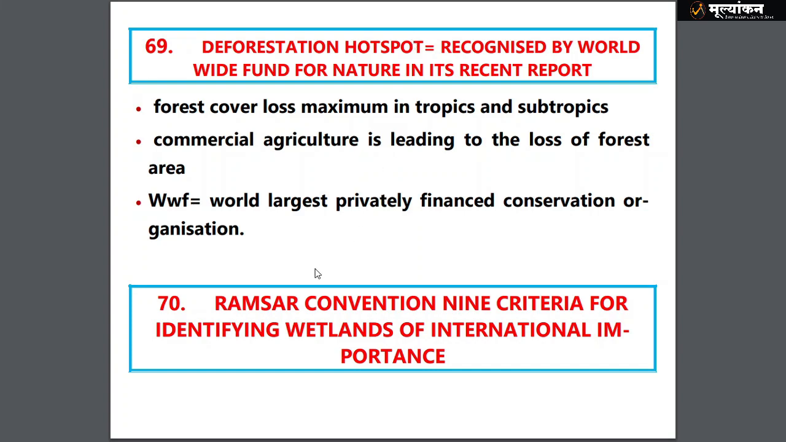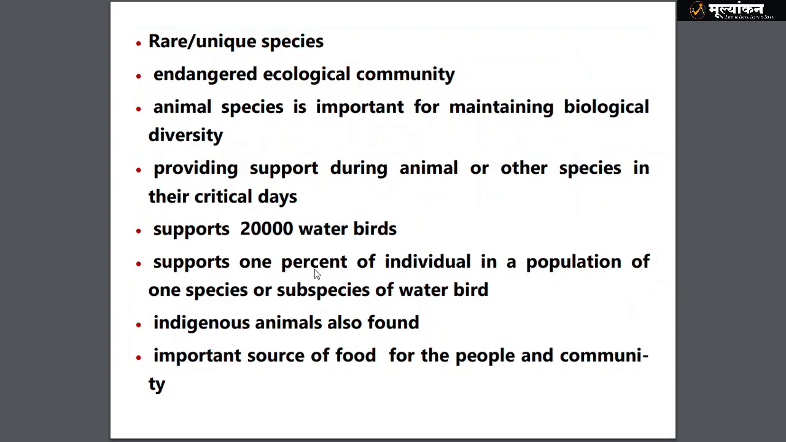Now another most important and most favorite topic of UPSC: the Ramsar Convention. So 9 criteria are there for identifying wetlands. Which are those 9 criteria? We just need to have a brief overview. Rare and unique species, endangered ecological community.